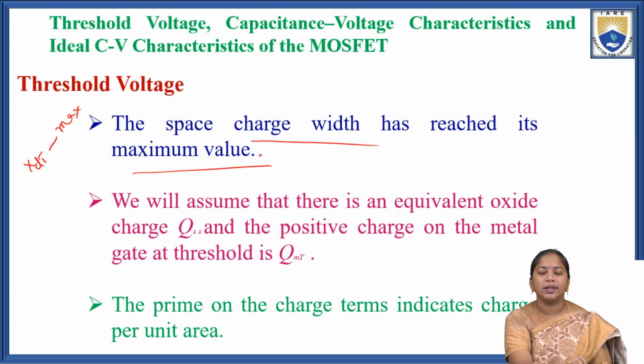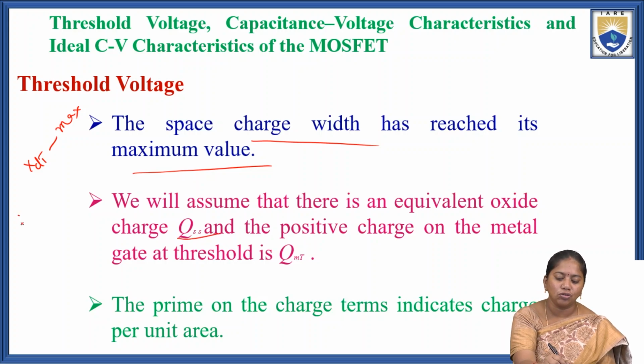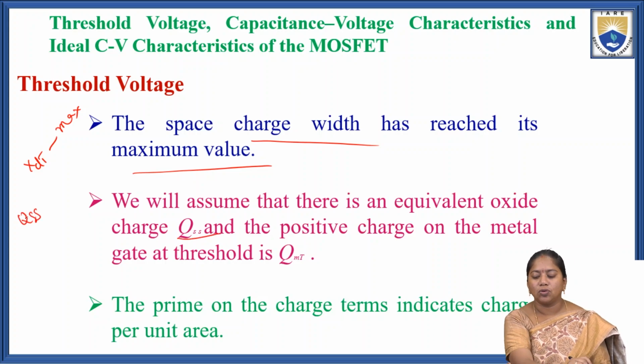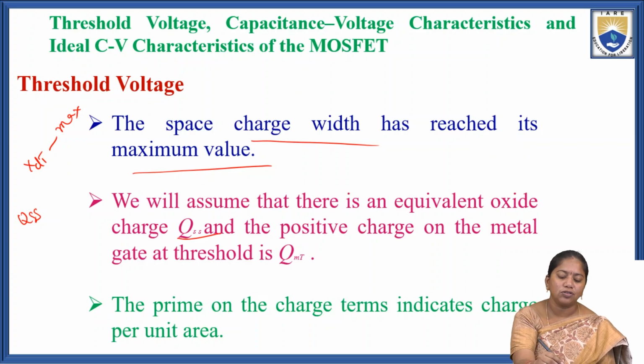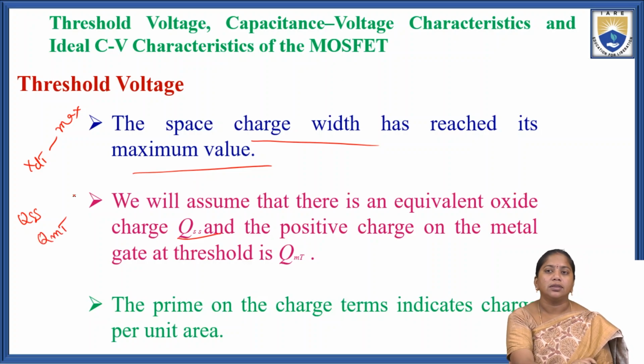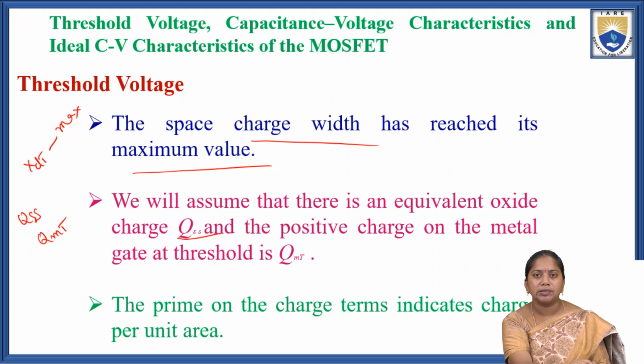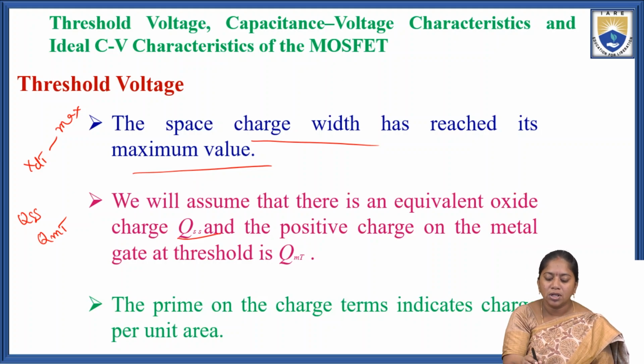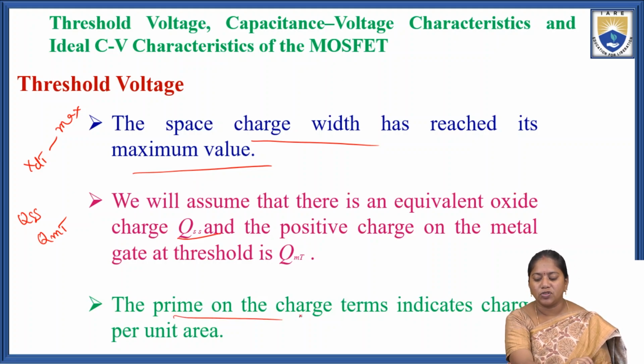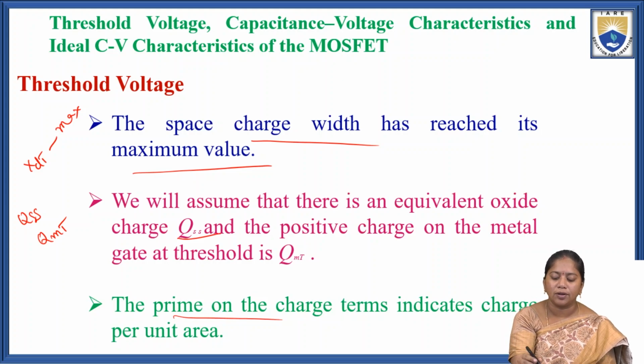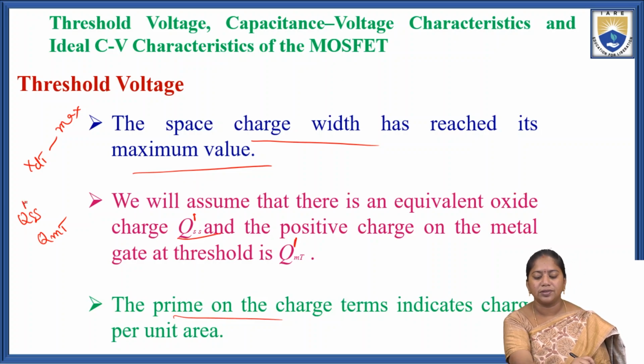We will assume that there is an equivalent oxide charge QSS and the positive charge on the metal gate at threshold is QMT. QSS dash is the surface charge of the oxide layer, and QMT dash is the surface charge on the metal at the threshold condition.